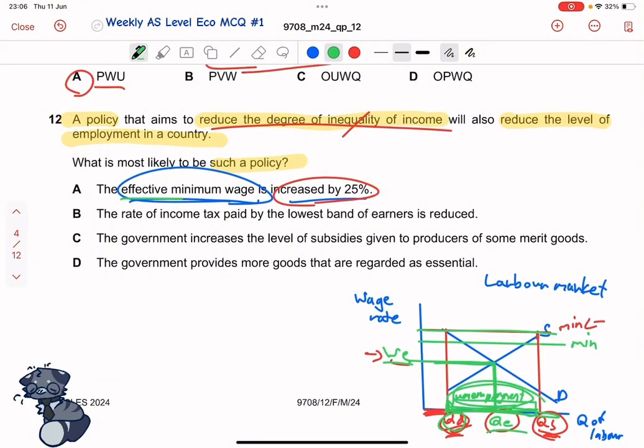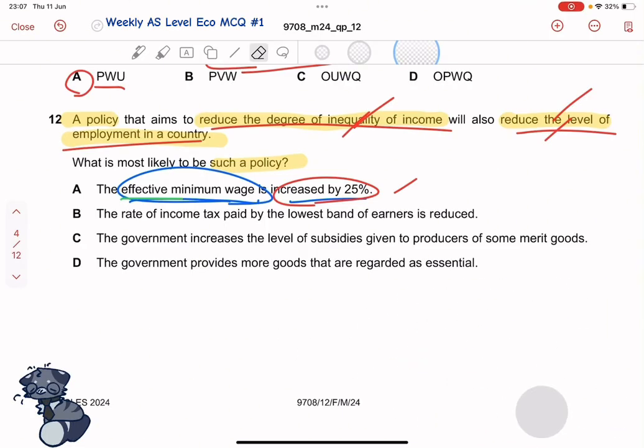So does it reduce the level of employment in the country? Yes. This fact also checks out, because if the level of unemployment has increased, that means the level of employment has decreased. So these two facts actually check out. We're going to keep this in mind, and this is most likely the answer. So I'll just erase this now, and we'll look at the other options, all right?